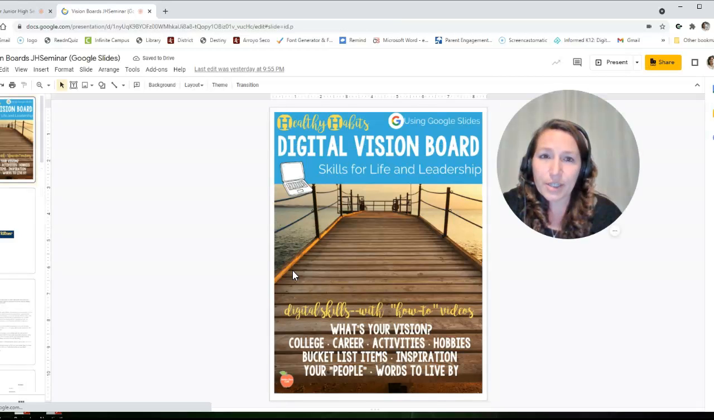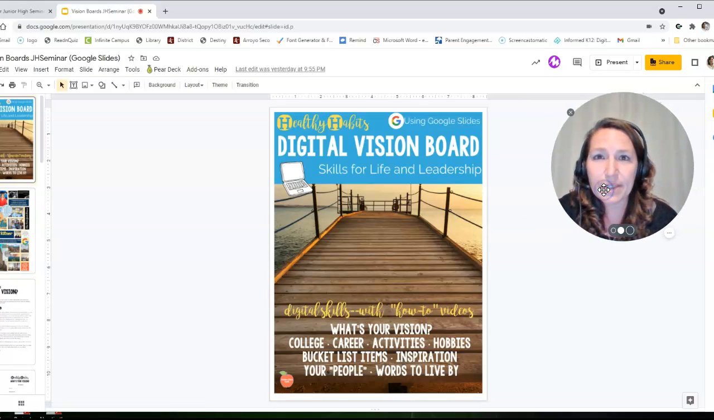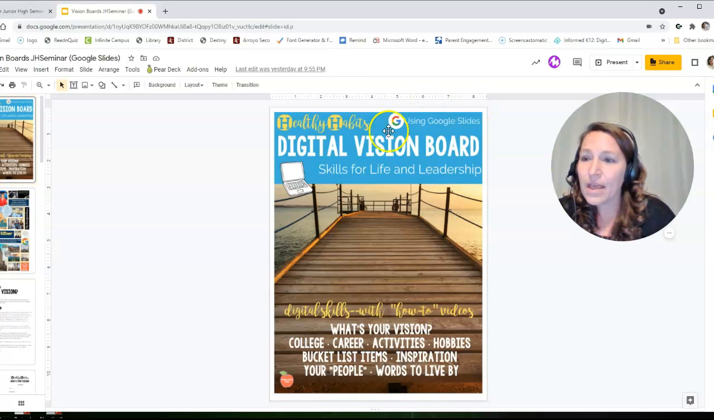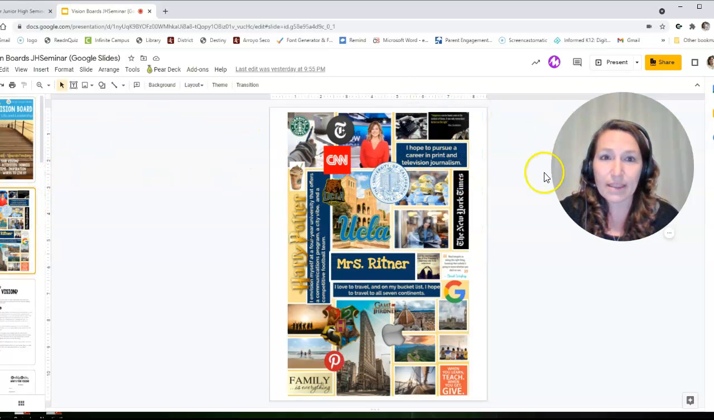When you click on your document in Google Classroom, you'll see that it is a Google slide. It's a Google slide set up a little bit differently than what we've done in the past. Each page is formatted 8.5 by 11, so it will print like a piece of paper. It's not horizontal, but your vision board in the end is going to look something like this.